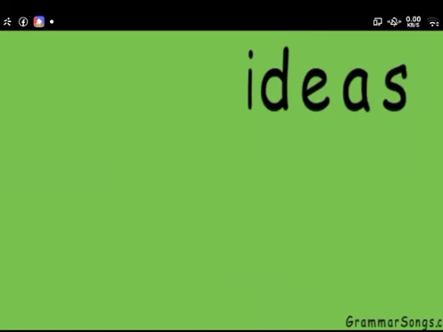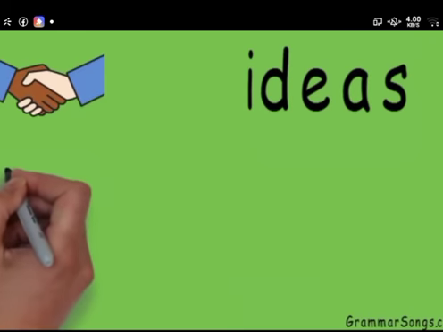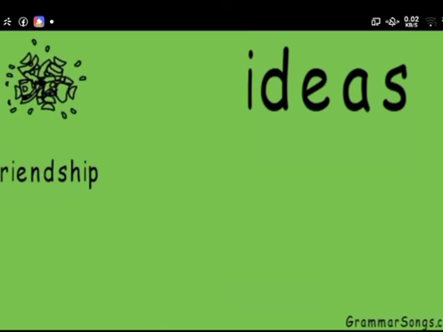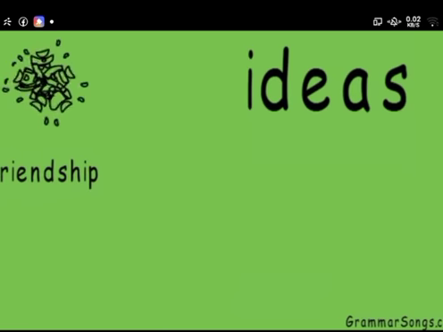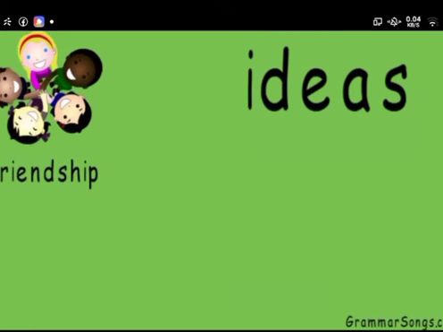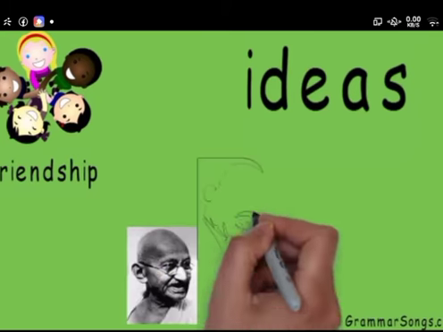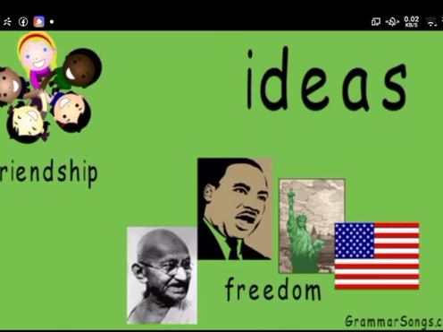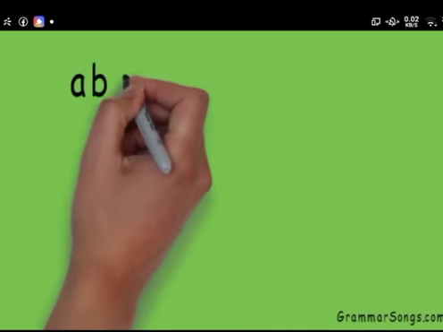Ideas are also examples of abstract nouns. You can't see, hear, smell, touch, or taste friendship itself, but you can enjoy spending time with your friends, who are people or concrete nouns just like you are. You can't see, hear, smell, touch, or taste freedom, but certain people or objects stand as symbols to express this abstract concept.